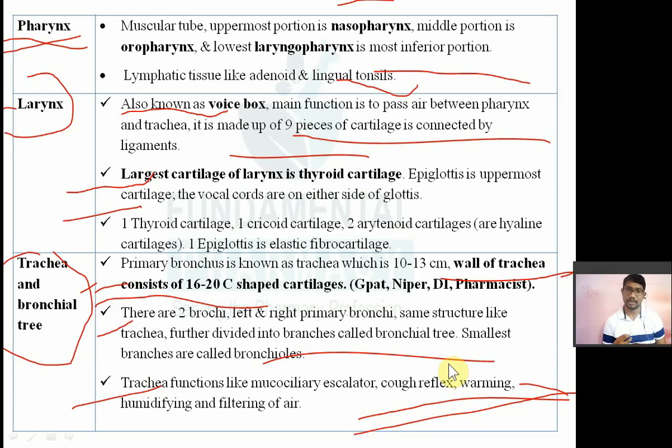reflex, cough reflex. Then there is warming, humidification and filtering of the air. Okay, that is the function of the trachea. So what is the function of the trachea? What type of cartilage is there? They might ask a question on this.